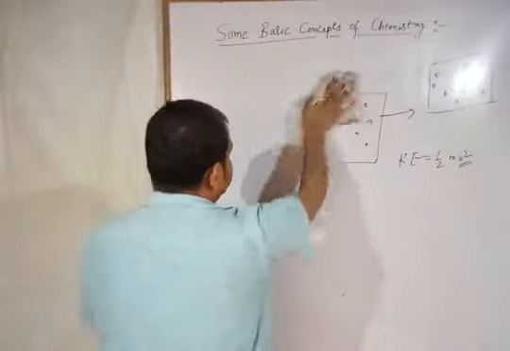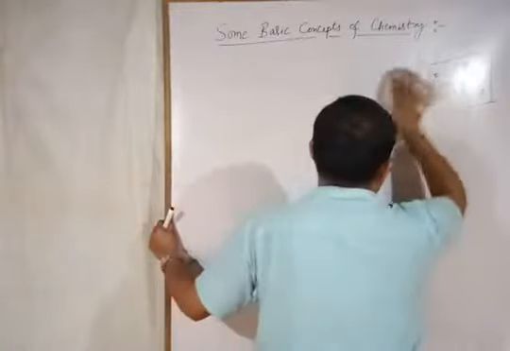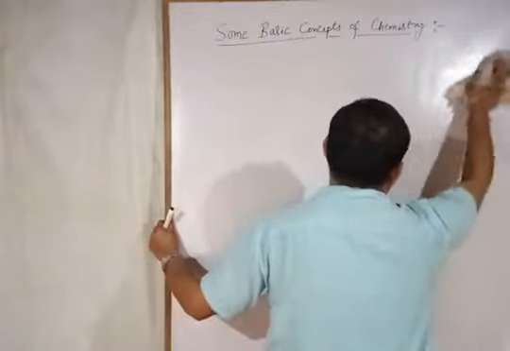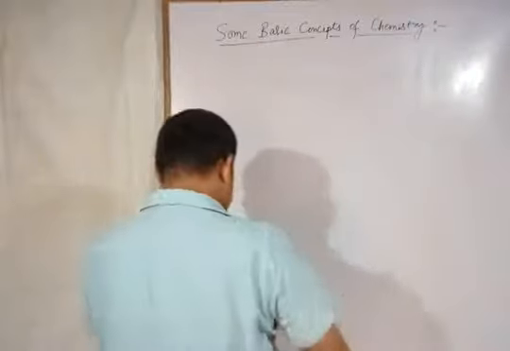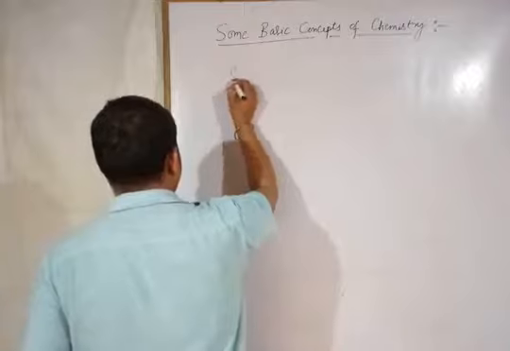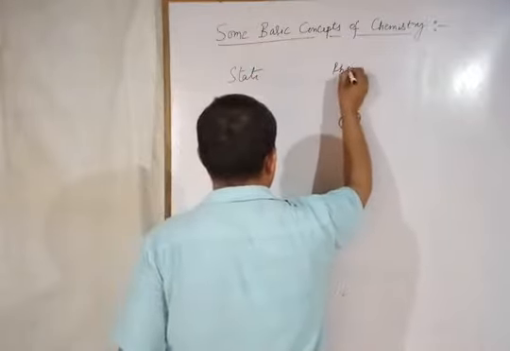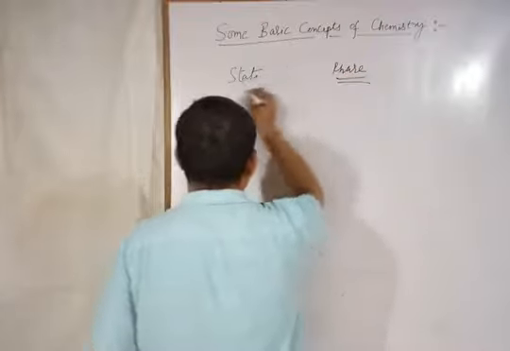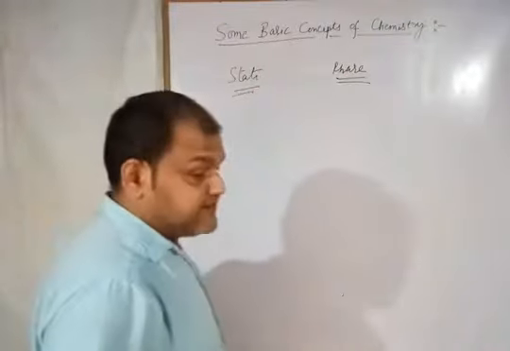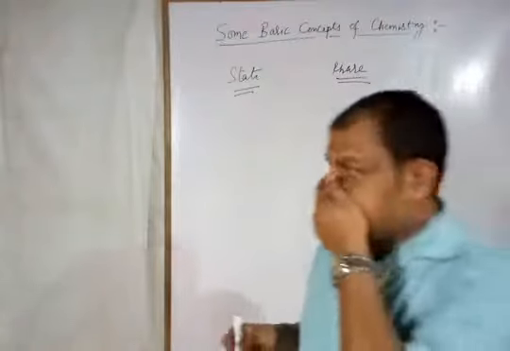So what is the difference between these two, state and phase? It is very important. You should know the difference between the state and phase of matter. I am writing here state, and the second word is phase. There is a very minute difference between the state and the phase of matter.